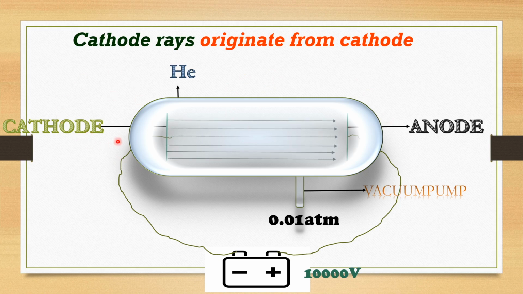Since cathode rays are made up of negatively charged particles and they are attracted towards the positively charged electrode, the rays travel from cathode to anode, which means cathode rays originate from the cathode. This is the third property of cathode rays. I hope you understood now.